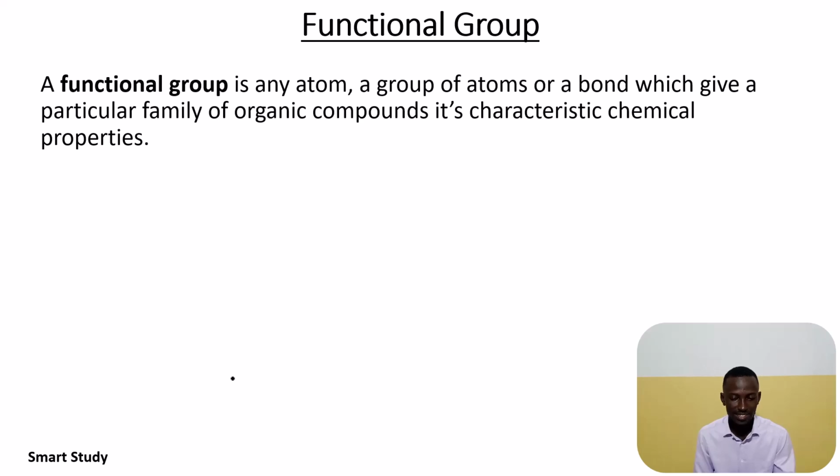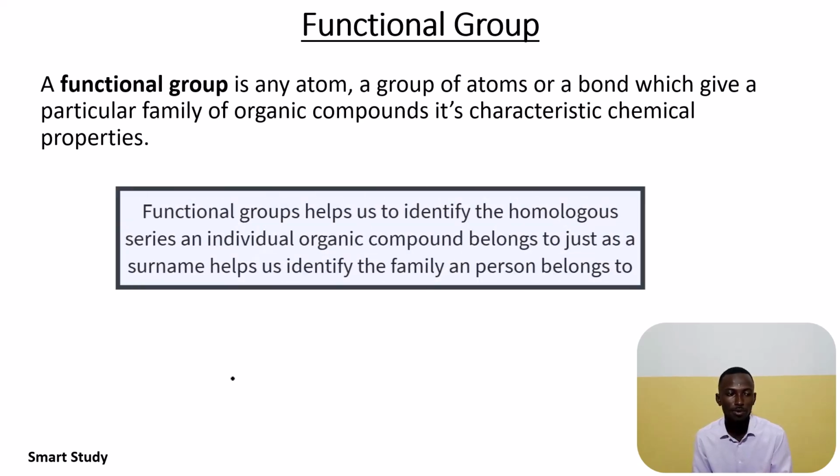What that means is that all organic compounds belonging to the same homologous series have the same functional group. For example, let's assume we have the Jackson family. Jackson is the surname. So in this scenario, Jackson becomes the functional group. Then we have the Jackson family. So we can have Michael Jackson as a member of the Jackson family.